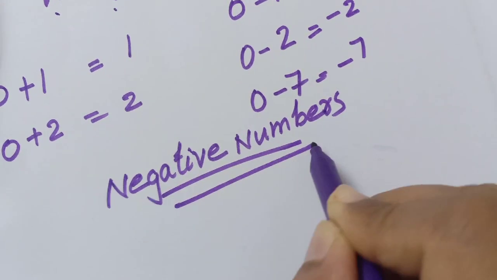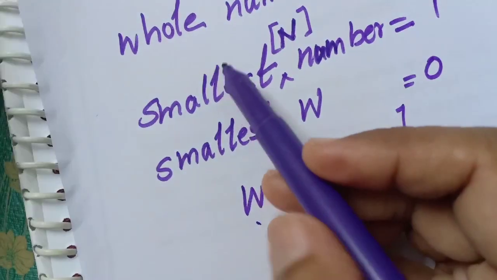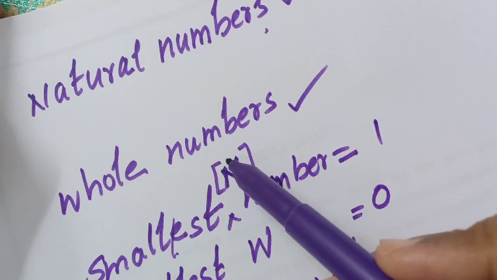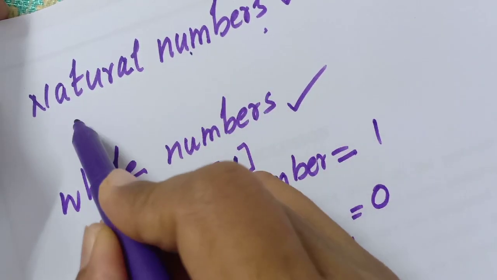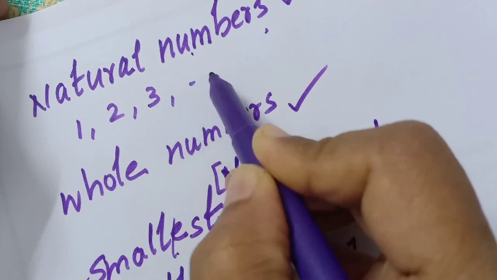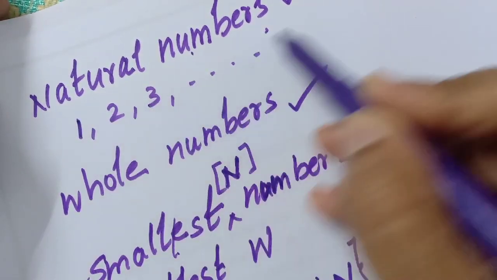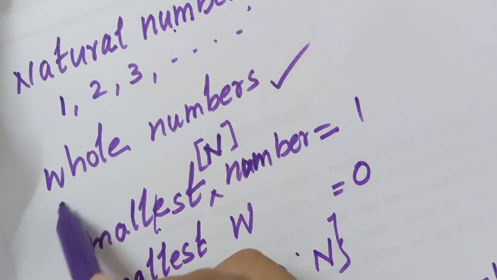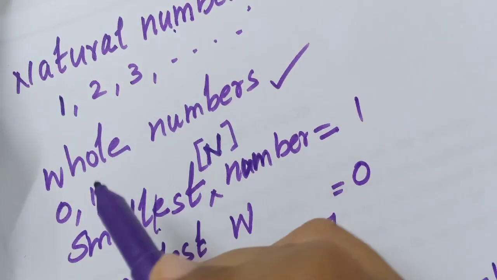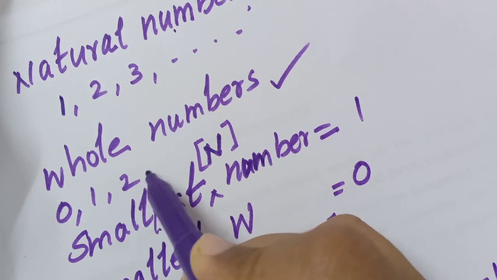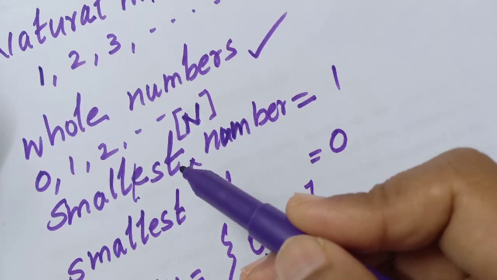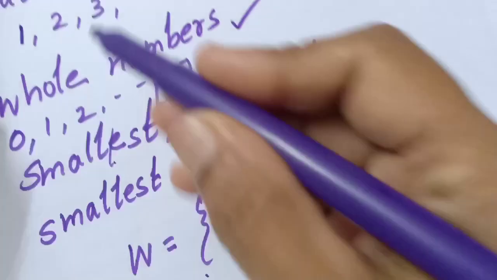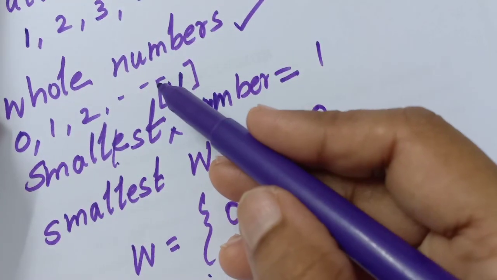Now tell me, does this negative number come in natural numbers or in whole numbers? No, because in natural numbers we discussed only 1, 2, 3, 4, etc. These are not minus numbers. And whole numbers, we know, start from 0: 0, 1, 2, 3, etc. So these negative numbers like minus 1, minus 2, minus 3 do not come in natural numbers or in whole numbers.